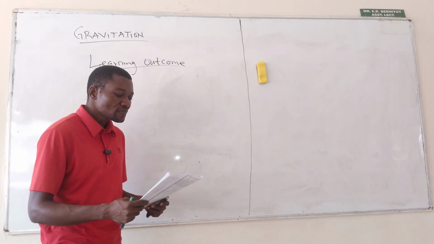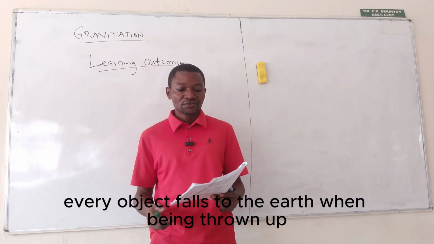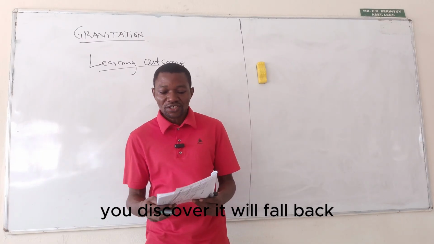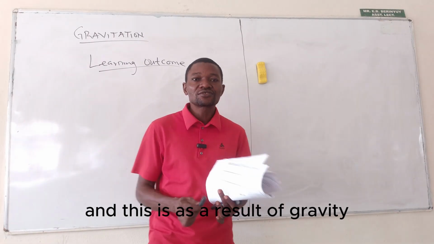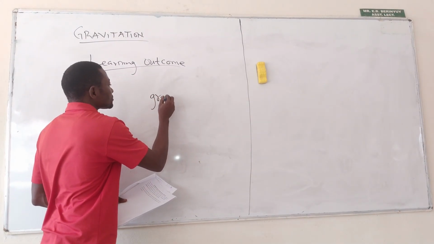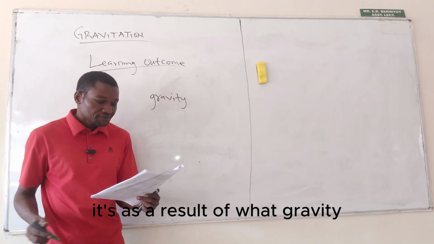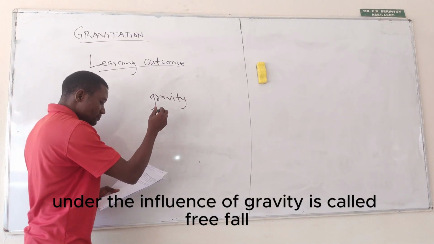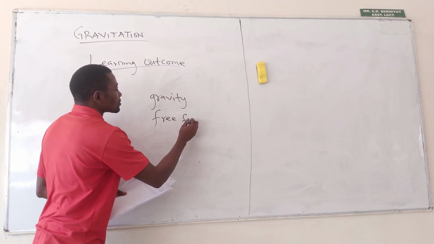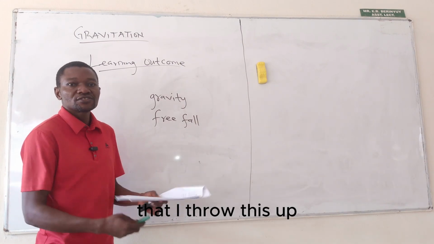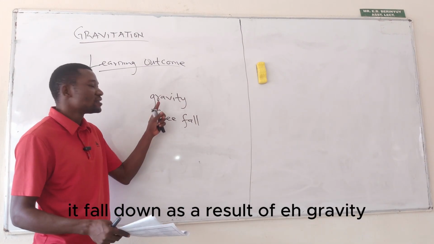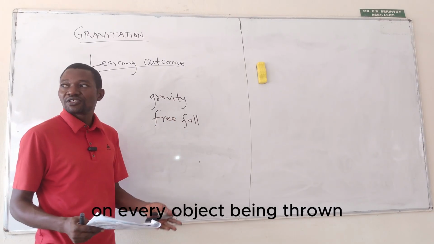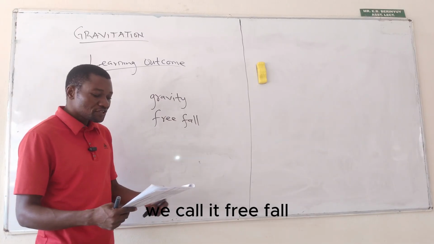Okay, let's start. Every object falls to the earth when being thrown up. For instance, if I throw this up, you discover it will fall back. And this is as a result of gravity. The falling of an object under the influence of gravity is called free fall. If I throw this up, it falls down as a result of gravity. So the influence of gravity on every object being thrown, we call it free fall.